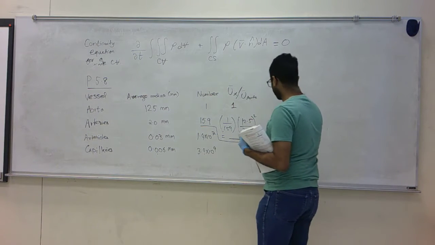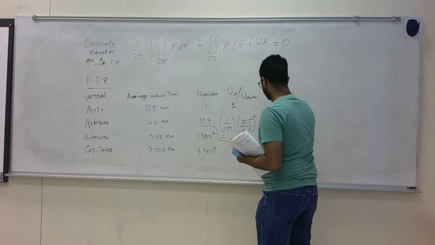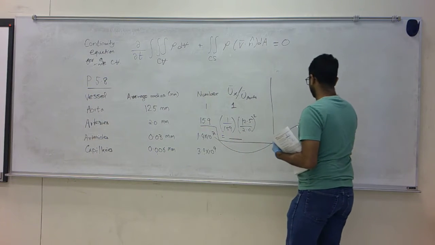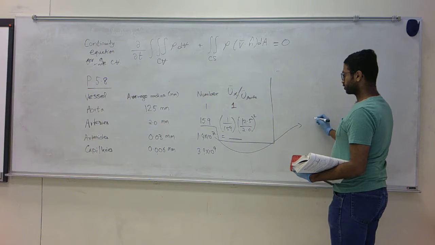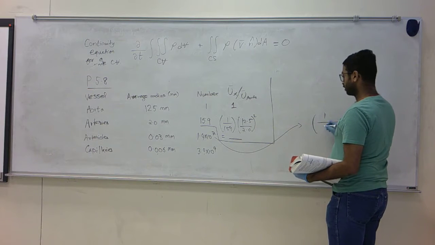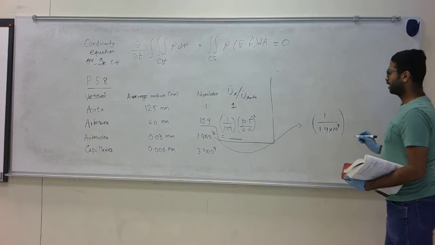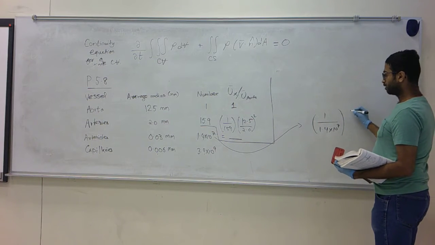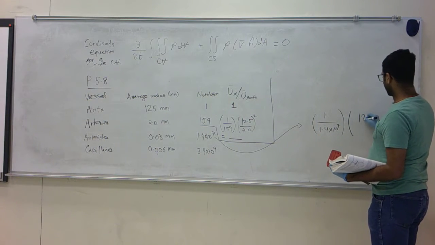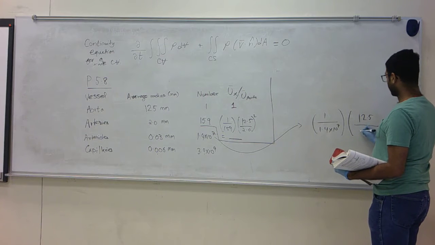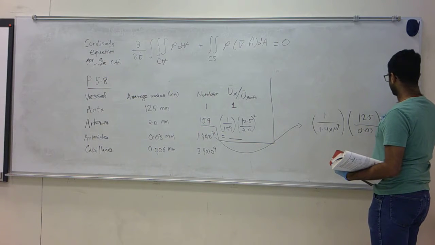So for the second case, my ratio is going to be 1 over 14 million times 12.5 divided by 0.03 squared.